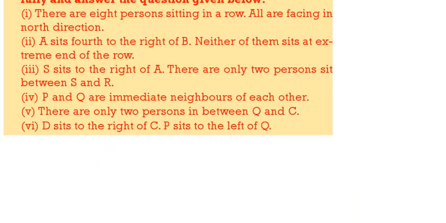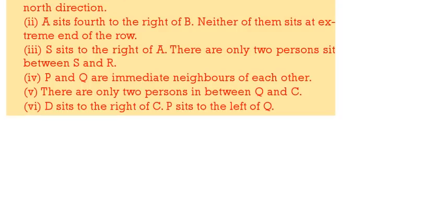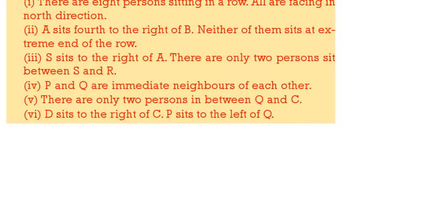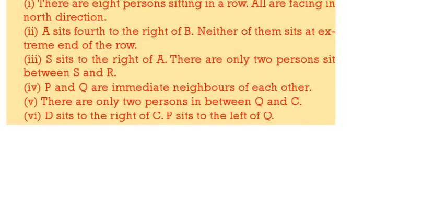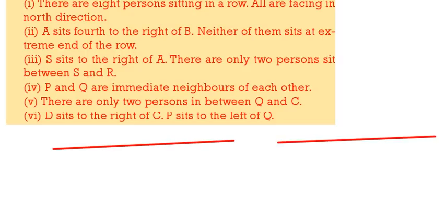P and Q are immediate neighbors. There are 2 persons between Q and C. D is sitting to the right of C. P is to the left of Q. So this is the puzzle we are having. Now all of you draw 2 lines. We will try to do this in 2 possibilities. See this one, 8 parts we have to do. Since there are totally 8 persons, 1, 2, 3, 4, 5, 6, 7, 8. So here also 1, 2, 3, 4, 5, 6, 7, 8.